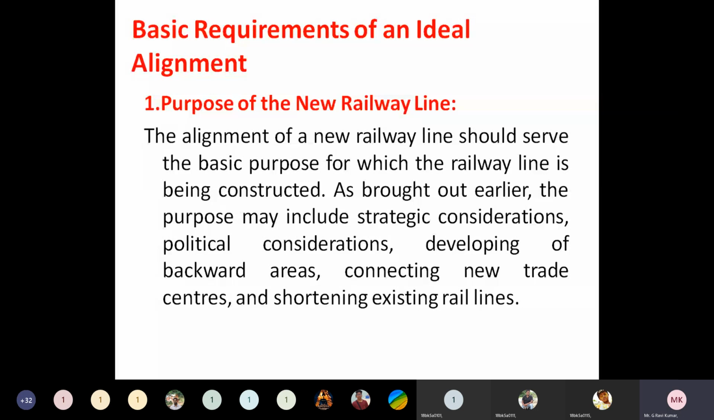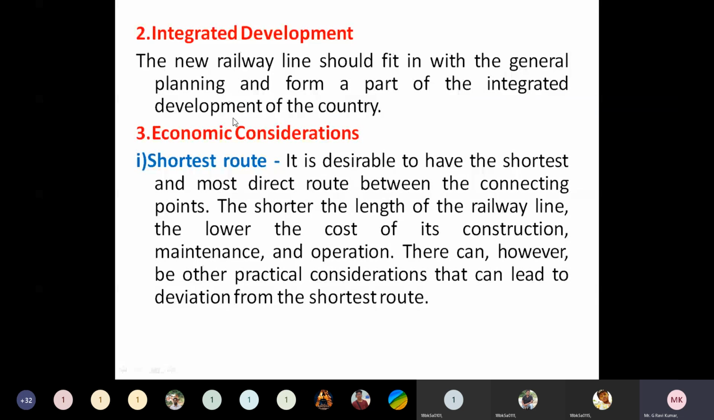Next one is integrated development. It means the railway line should develop the area through which it is passing. Understand? You can see a new railway line should fit in with general planning and form a part of the integrated development of the country. Understand? So if we are constructing a railway line, it should have a purpose, and next it should provide some development to the country or to the particular location. So that is another requirement of a good alignment.